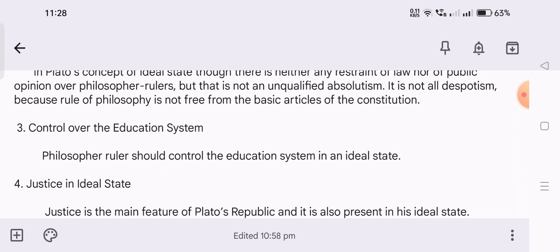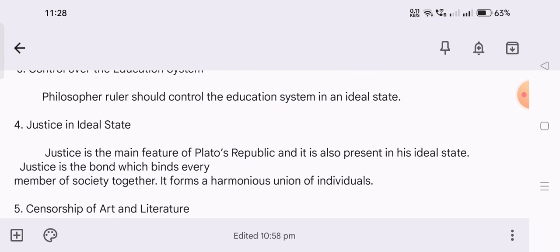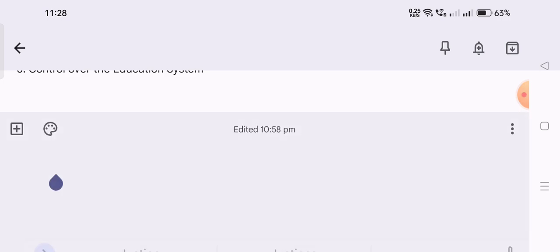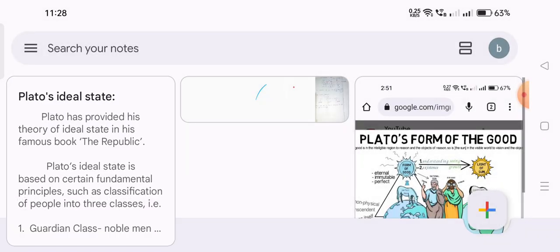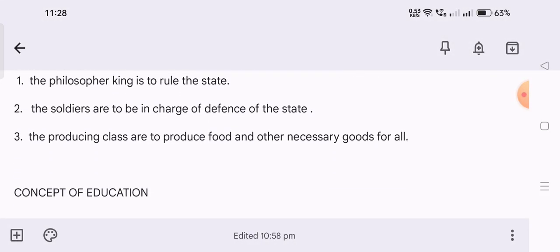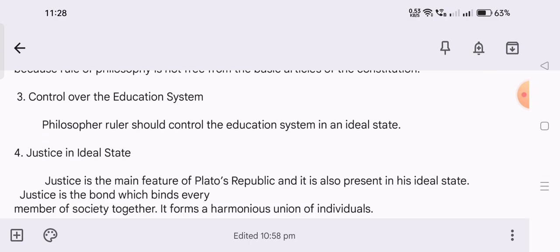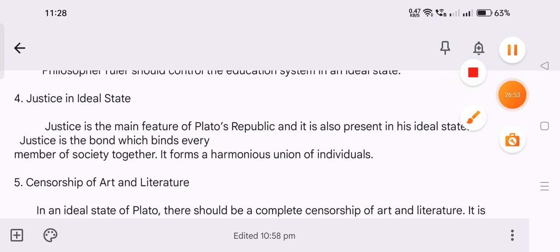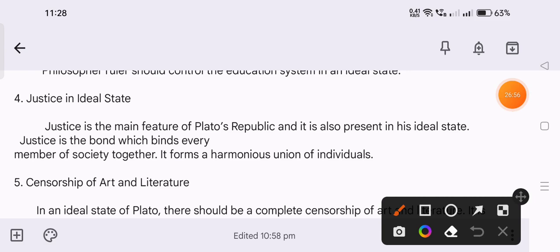Next, the fourth one is justice in the ideal state. In Plato's ideal state, justice is also a main concept. He said that justice is the main feature of Plato's Republic, and it is also present in his ideal state. Justice is the bond which binds every member of society together. It forms a harmonious union of individuals.